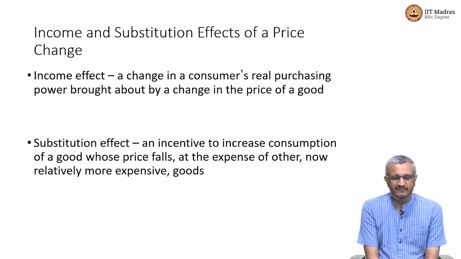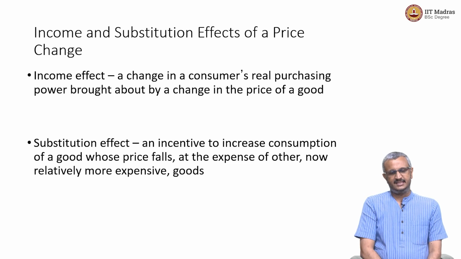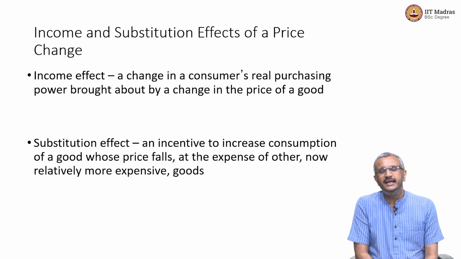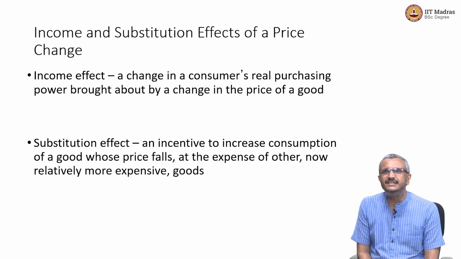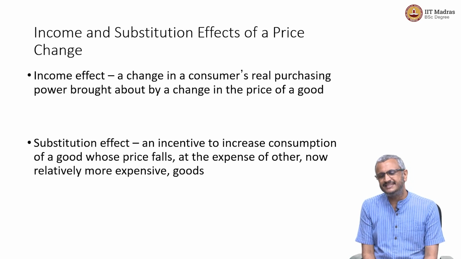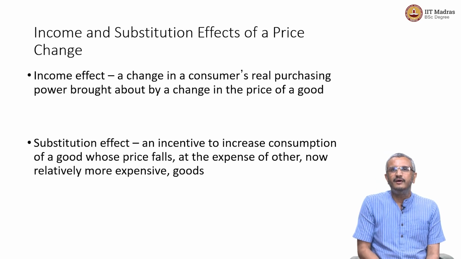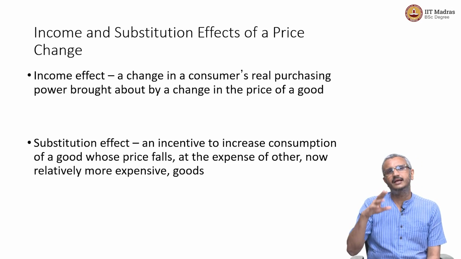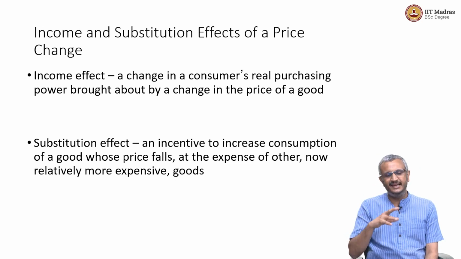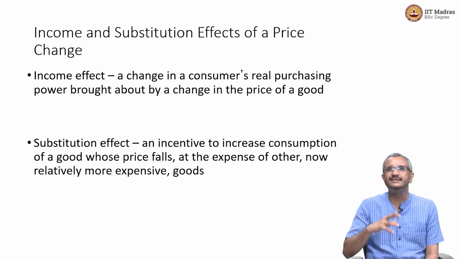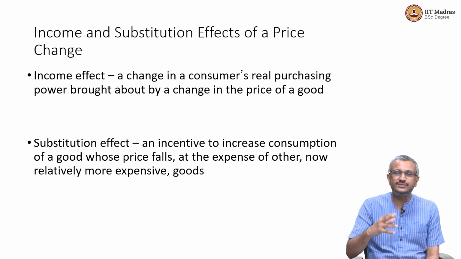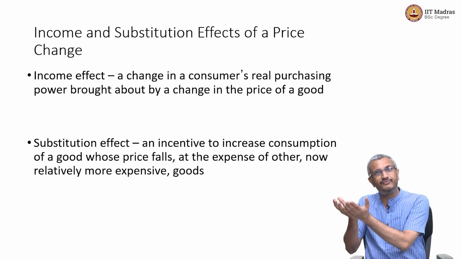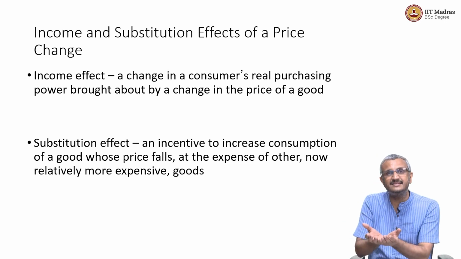Now, there are two effects which we need to keep in mind when we talk about elasticities. One is called the income effect and the other is the substitution effect. What is the income effect? Income effect is nothing but a change in consumers' real purchasing power due to a change in the price of a good. That is, if the price of a good falls, and if that good is a part of my consumption basket, then in effect, my income is actually increasing because I can use that money, which now is extra because of the fall in the price of a particular good, for the consumption of something else.